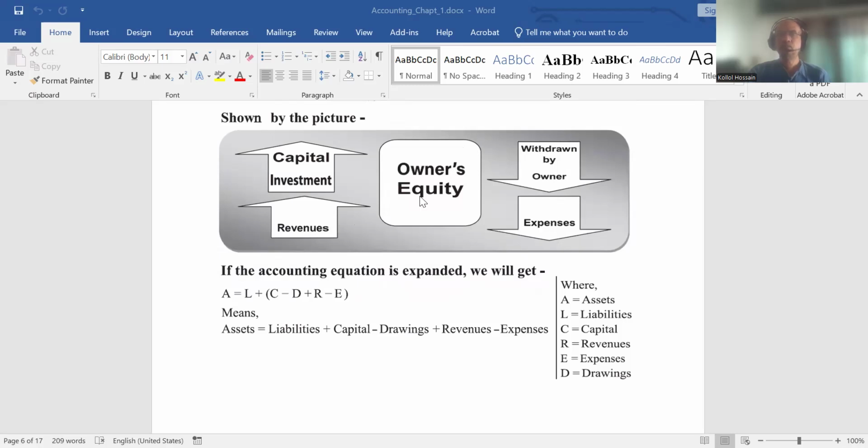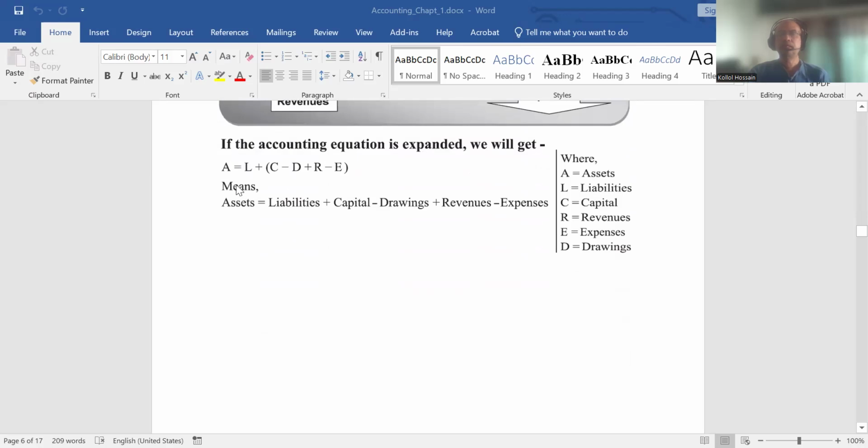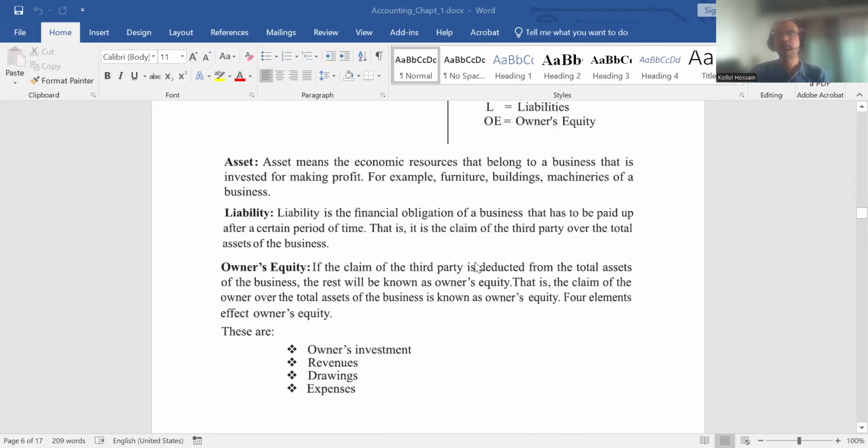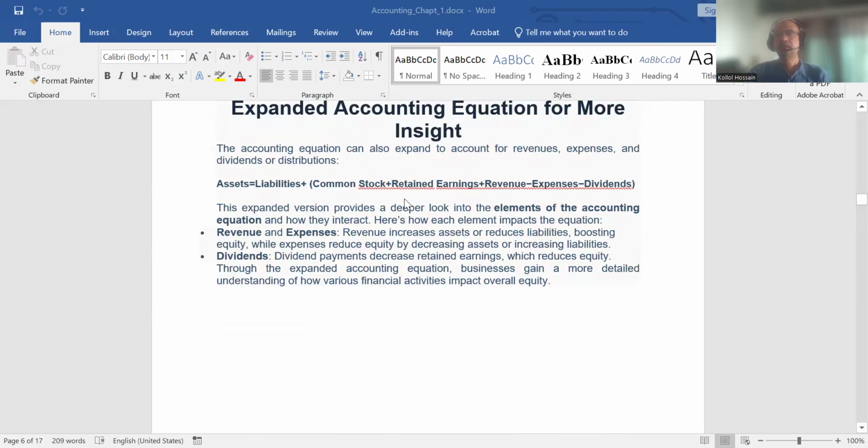Expenses decrease owner's equity. So here A is equal to, expanded, we can write L plus C minus D plus R minus E. Here A means assets, L means liabilities, C means capital, R means revenues, E means expenses, D means drawings, which we already discussed for the corporation.